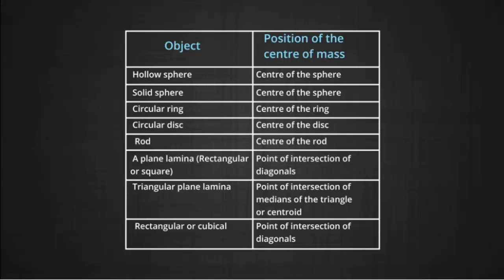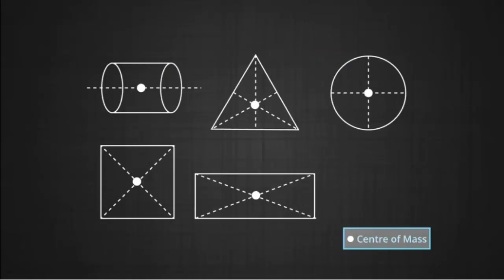If the lamina is triangular in shape, the center of mass is at the point of intersection of the medians, which is also called the centroid. But if you have a three-dimensional object which is a rectangular or cubical block, then the center of mass is at the intersection of the diagonals.